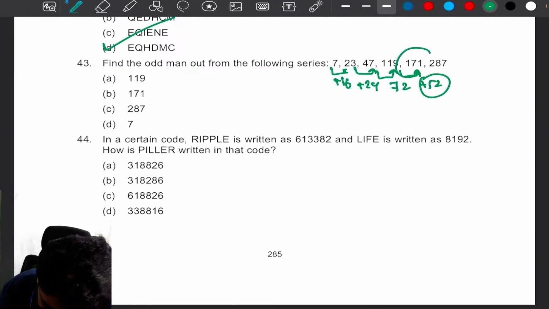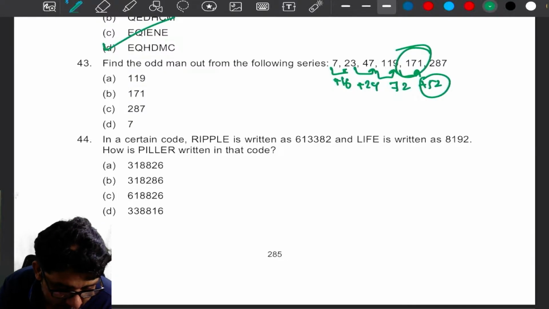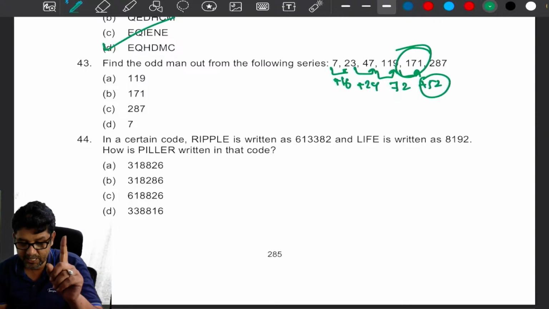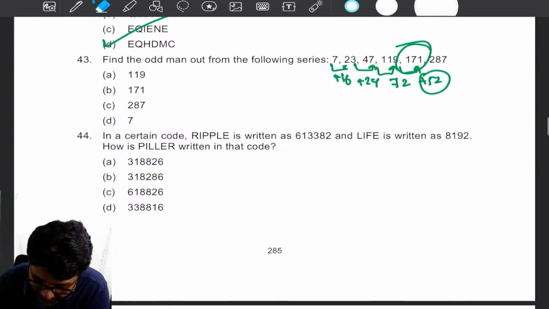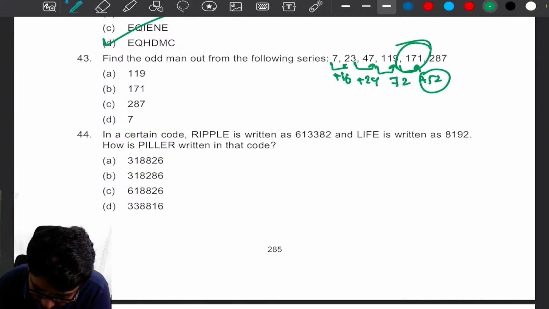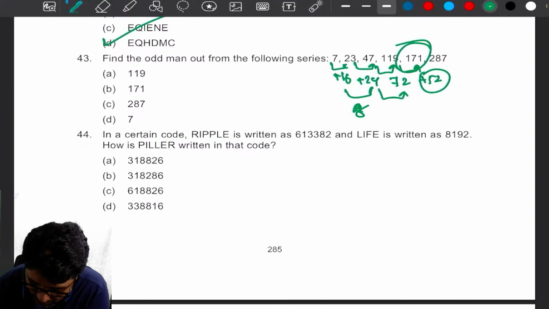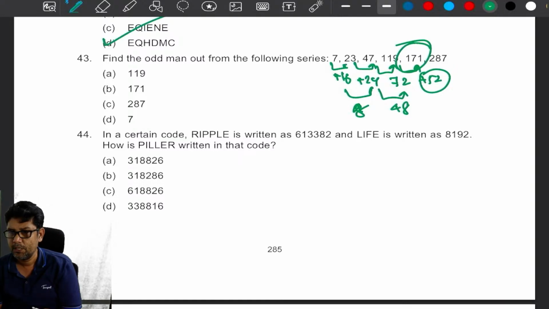No, I think this 171 is the odd man out, my dear, because it is not coming in the pattern: 16, 24, 72. Which is not coming in the pattern, because here it is 8. And this is what? How many times? 48. Okay.